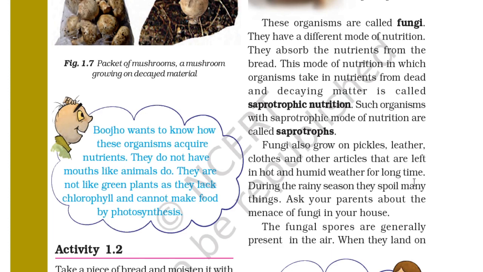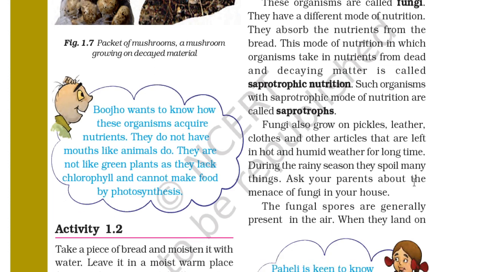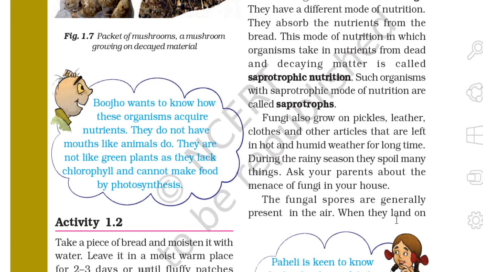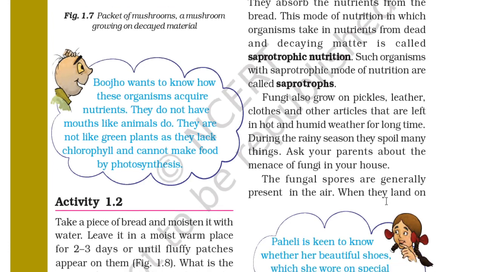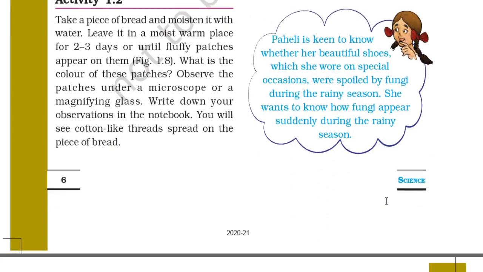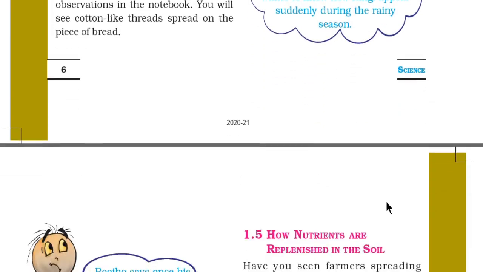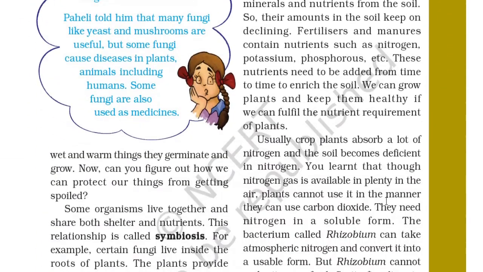These are fungal spots. The fungal spores are generally present in the air. When they land on wet and warm things, they germinate and grow. It is very clear these are present in the air, and when a wet and warm atmosphere is created, they germinate and grow in number. Now can you figure out how we can protect our things from getting spoiled?